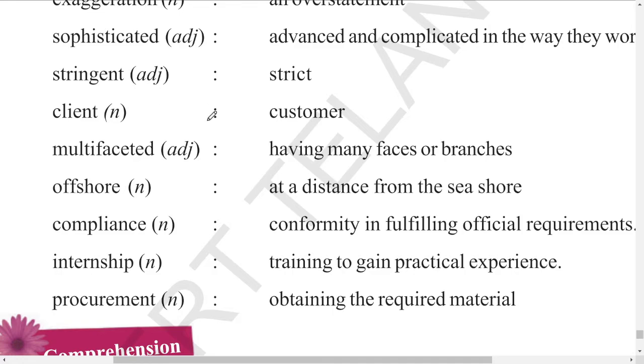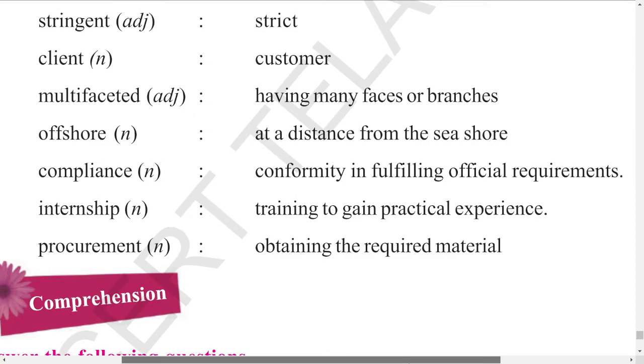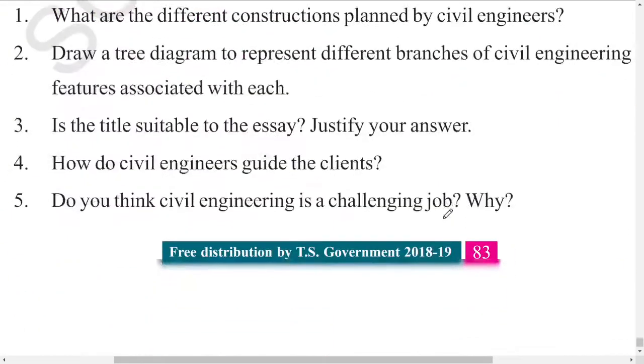Client is a customer. We get so many clients, customers. Next, multifaceted is having many faces or branches. Next, offshore is a distance from the seashore. Seashore is just beside the sea, whereas offshore is not beside the sea. It is a little bit far from the sea. Next one, compliance is conformity in fulfilling official requirements. Next, internship is a kind of practical experience. It is called training. Next, procurement is obtaining the required material.